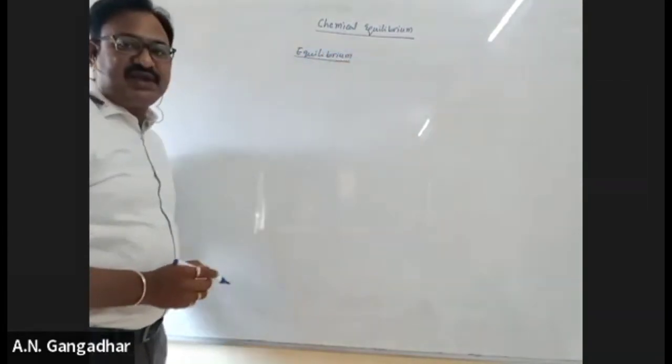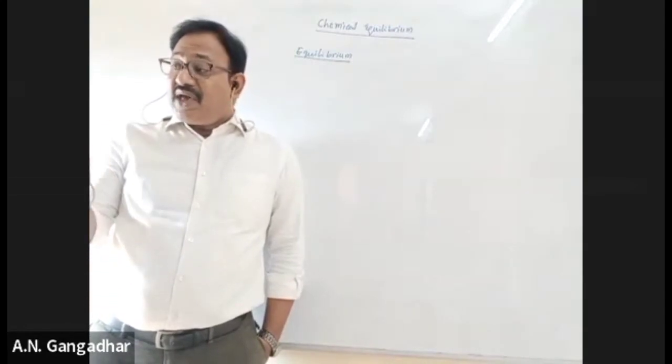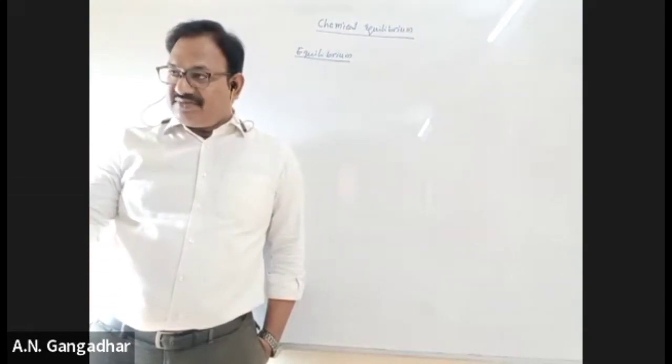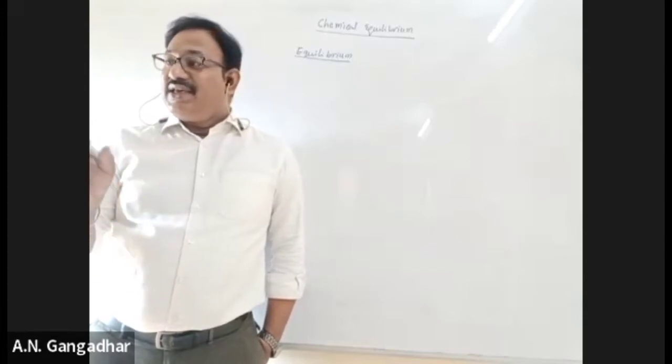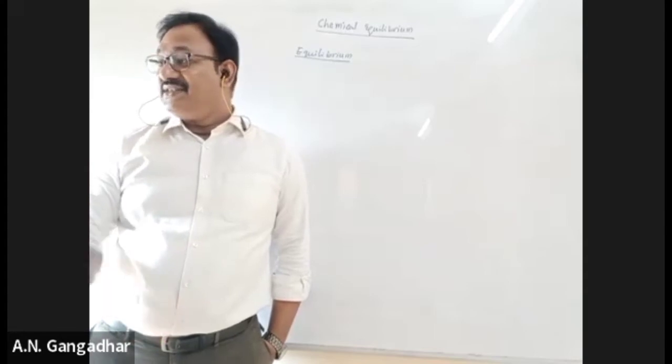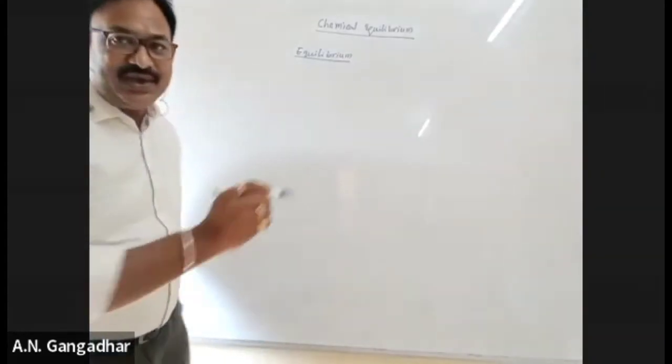What is it basically? Equilibrium means what? See, if some observable properties of system remains constant, then we can call it as equilibrium. The system acquires equilibrium or attains equilibrium. Okay.